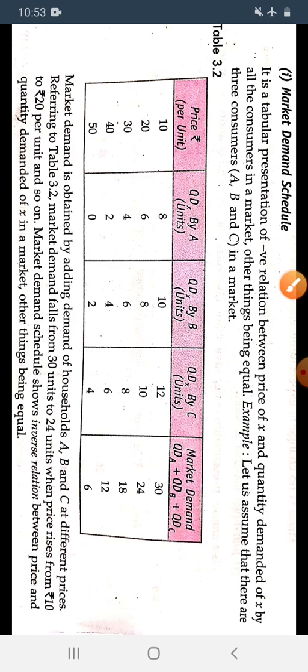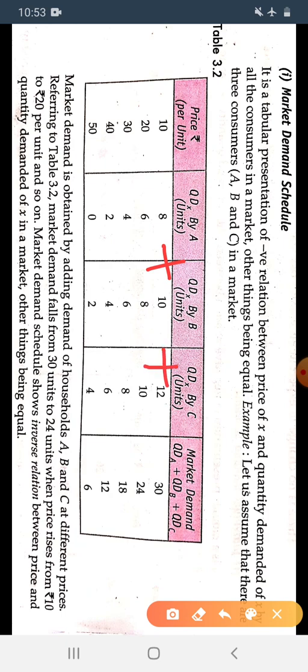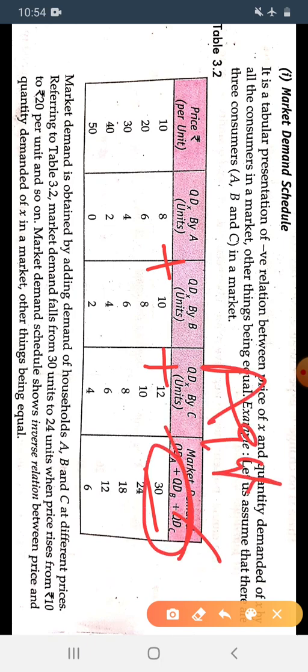So how do we find out the market demand? We sum up all these three. 8 plus 10 plus 12, we get 30. It is market demand. So it is called the aggregate demand. Aggregate demand means total demand, the total demand of all the consumers who are present in the market.